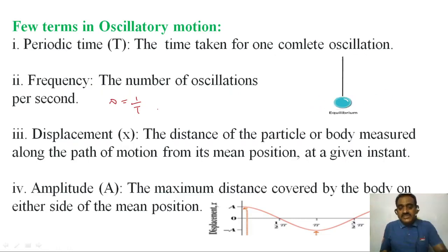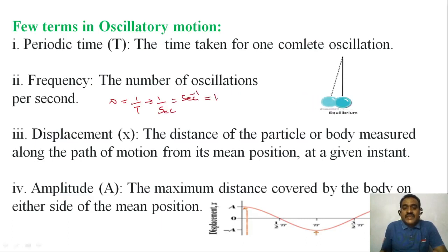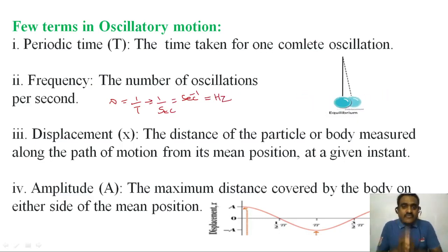The SI unit is 1 by time, that is second inverse. The scientist's name is Hertz, so to remember that scientist, we show second inverse equal to Hertz.